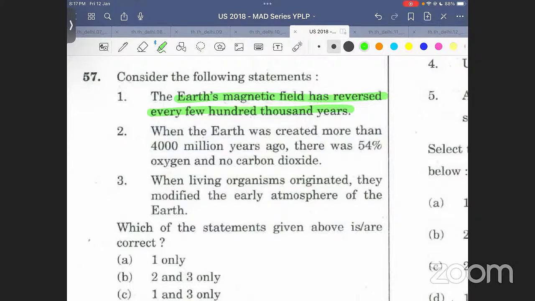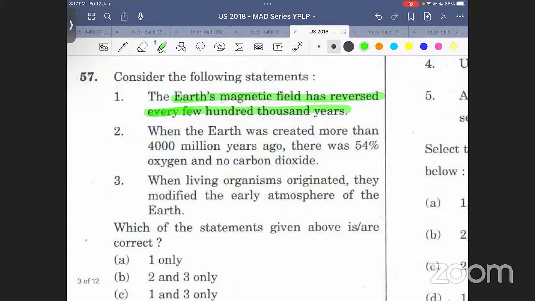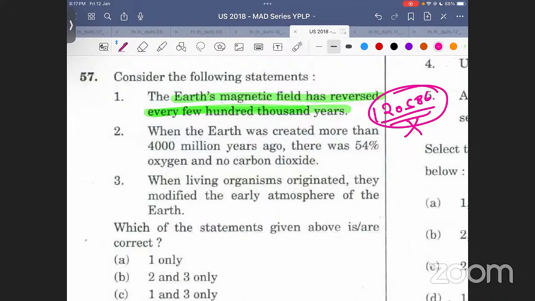The Earth's magnetic field has reversed every few 100,000 years. Yeah, that is what I'm saying. You do not have to counter think, right? Earth का magnetic field हर 1,00,000-2,00,000 साल में reverse हो जाता है, is what the examiner is saying. Now the examiner is not saying that it is reversed in every 1,20,586 years. ऐसा तो नहीं बोल रहा है. There is no fact given here of that sort. This is just an approximation.